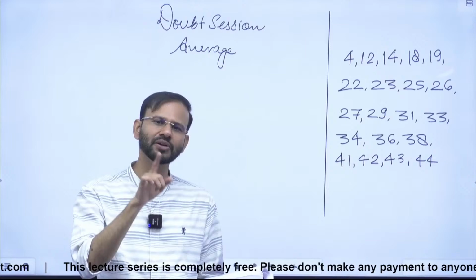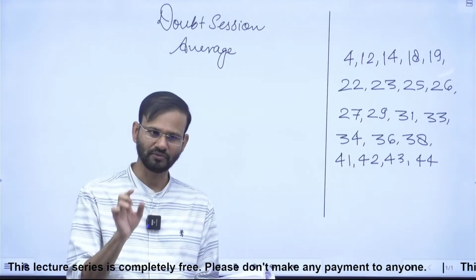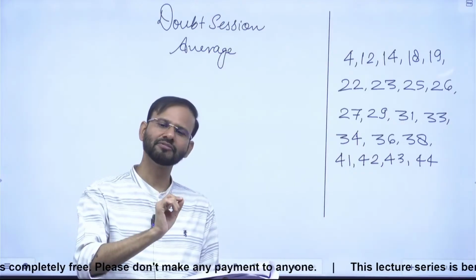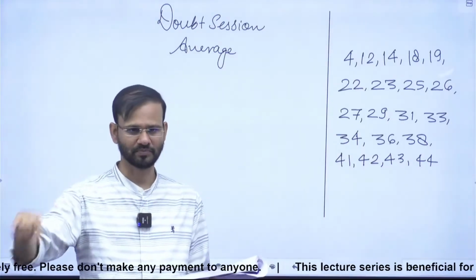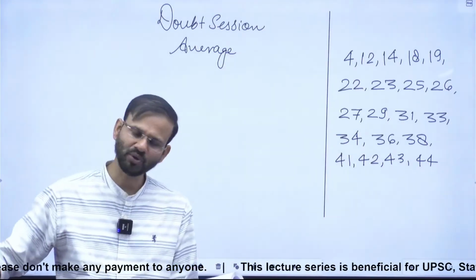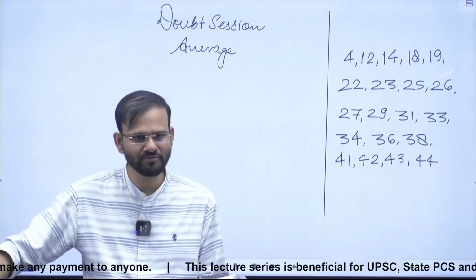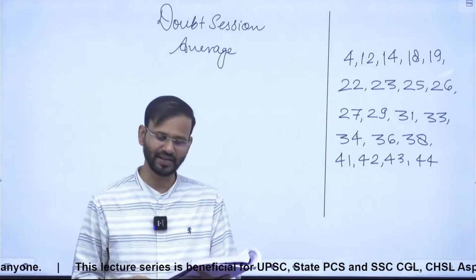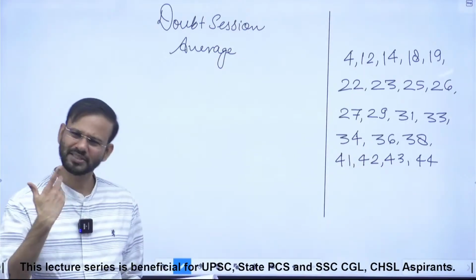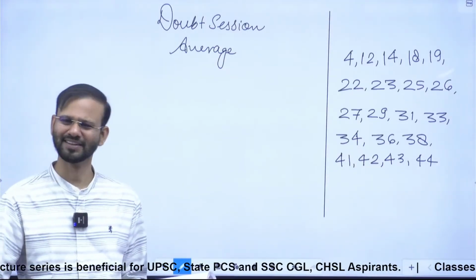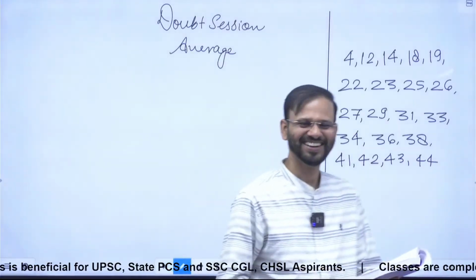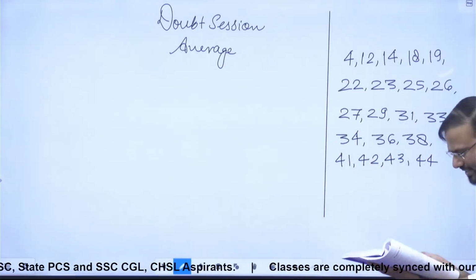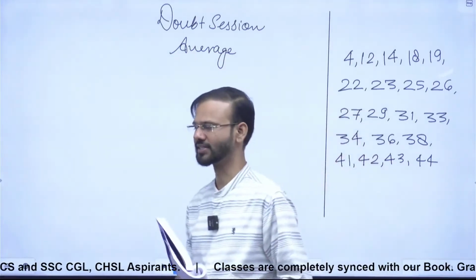So 1.5 into 7 is what? 10.5. 1.5 into 7 is 10.5. So actually it is 10.5 more than the old average, right? So 45.5 plus 10.5 is 56. So its value is 56. Right, everybody? Just by reading, the question is done. All right. Okay. Now this was the 25th. Then 26. Okay, guys, 26.